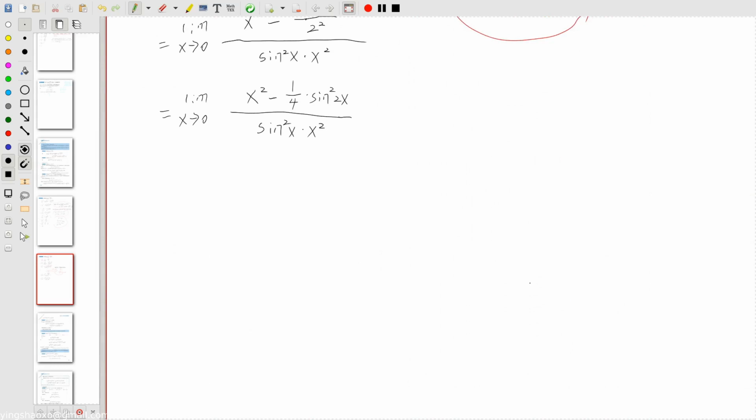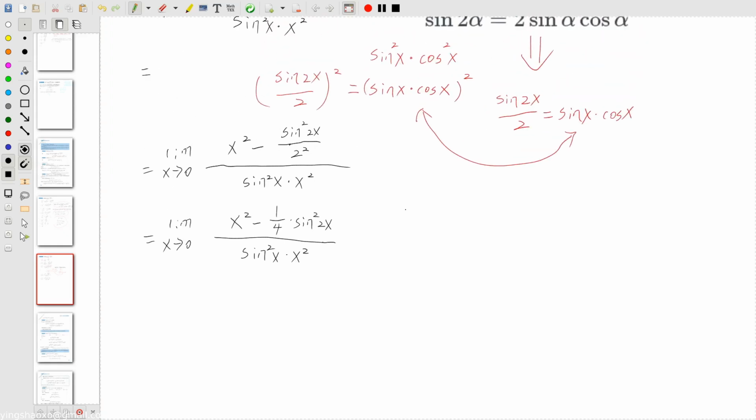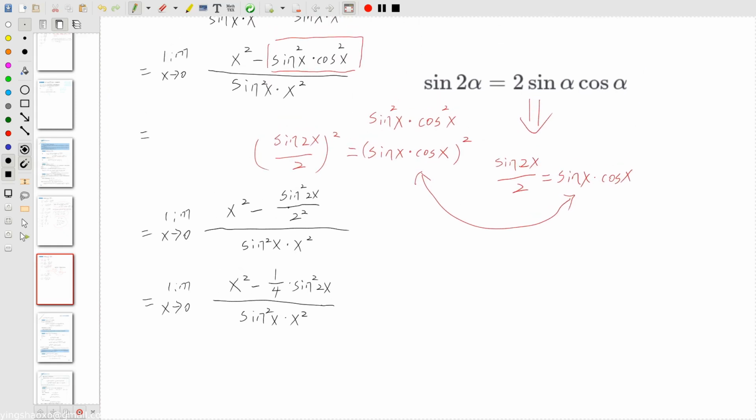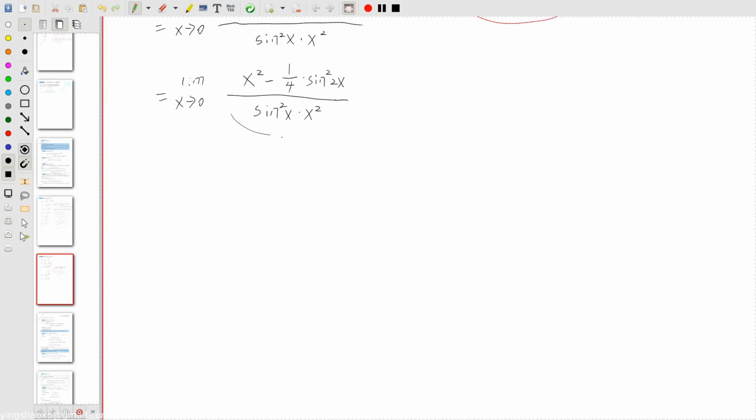Okay, for now, as you can see, if we let x equal to 0, this would still be undefined, and we are running out of ways because we have already used some simple transformations in mathematics. And even if we did that, this equation still cannot be simply solved. So we need to find another way.